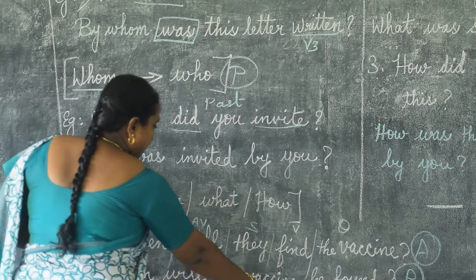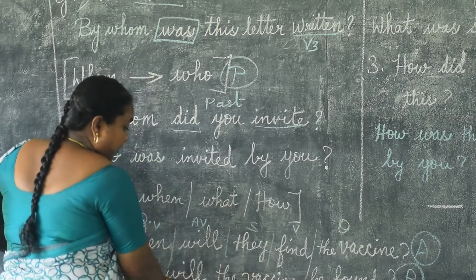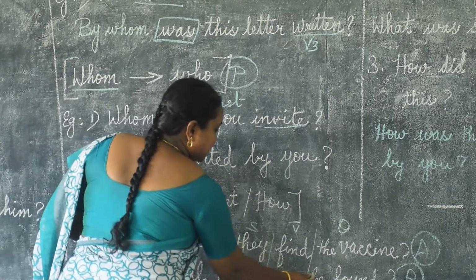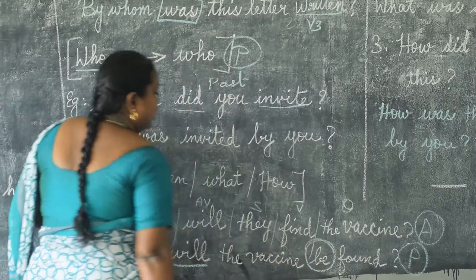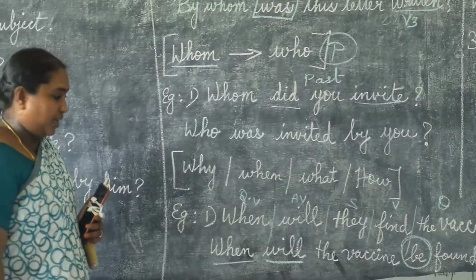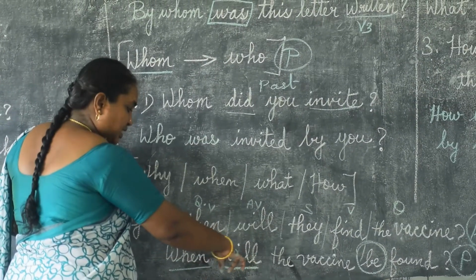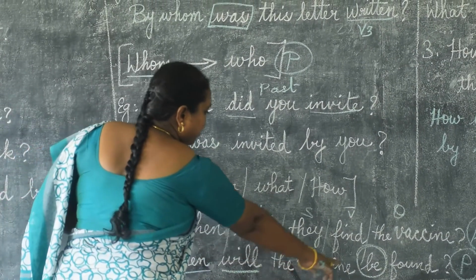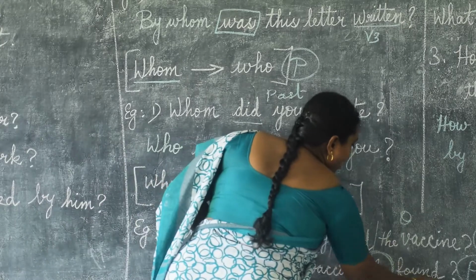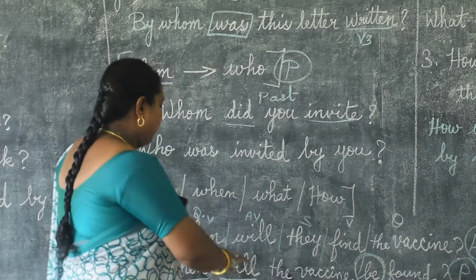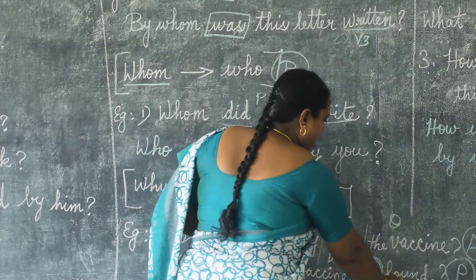When will the vaccine, if will comes, what do we have to write after the subject? Be. The question word remains the same. This we have to see. When will the vaccine be? Find, V3 column for find. Find, found, found. When will the vaccine be found?